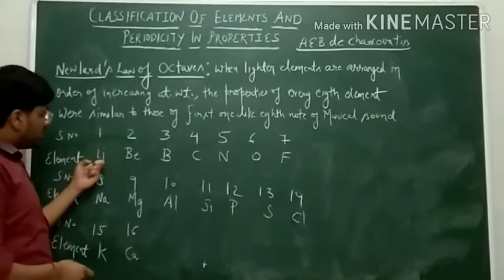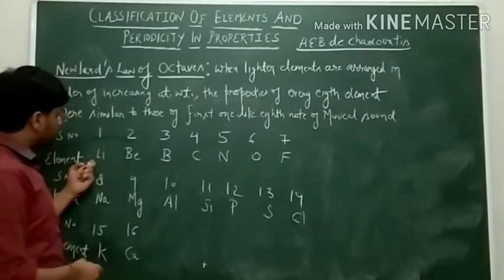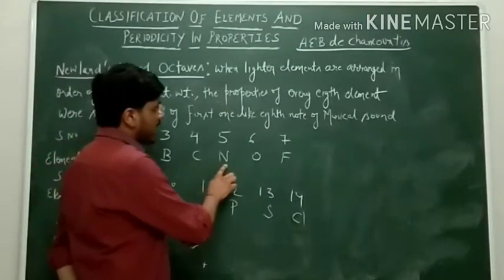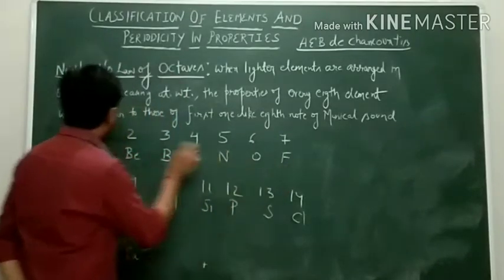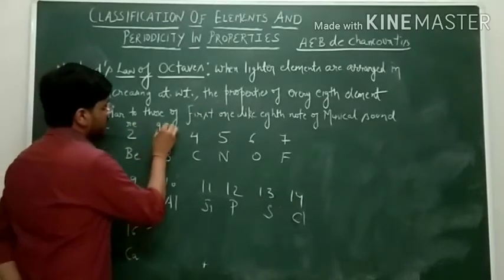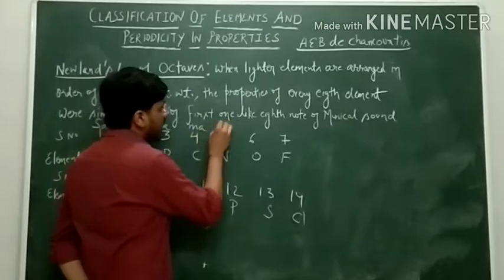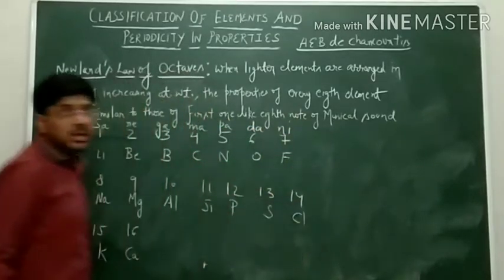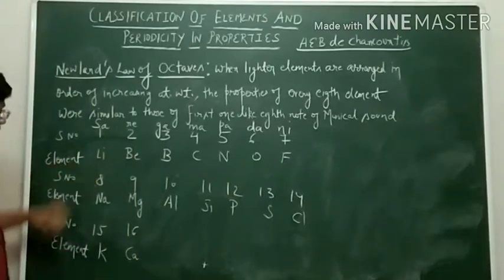Like lithium is the first element which he had taken, then beryllium, boron, carbon, nitrogen, oxygen, fluorine. Here we can write sa, re, ga, ma, pa, dha, ni in musical sound, and after that sa comes again.